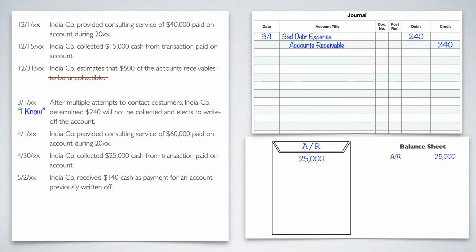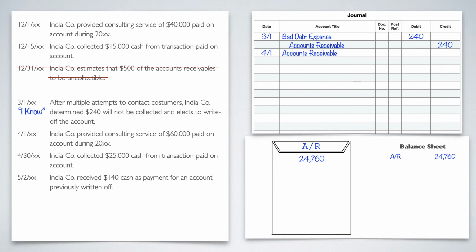So in contrast, with the allowance method, we took it out of ADA and AR. In this one, we're putting it into bad debt expense and then taking it out of AR because we had no ADA. There was nothing expensed prior to. So on our folder, we're just going to take it directly out of the 25,000. So 240 coming out. That means our AR balance now is 24,760.